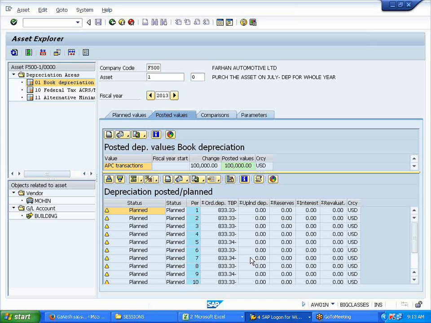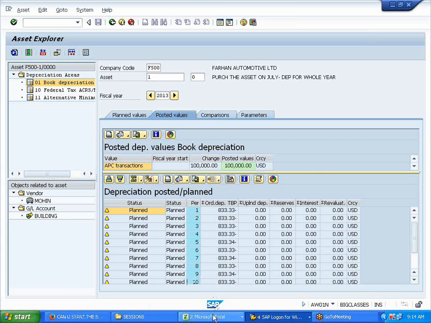But how come you are spreading on the calendar year? No, this is not a calendar year, brother. I know it's not a calendar year, but that's what I'm trying to say. We have a business year, which is April till March of next year. So we should be spreading it from April till March next year, no?